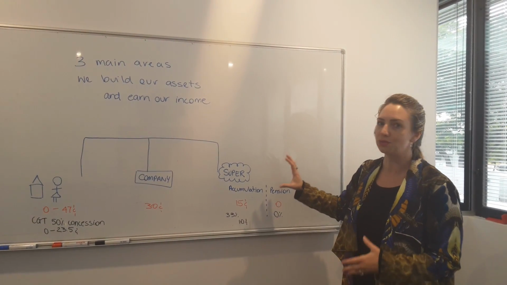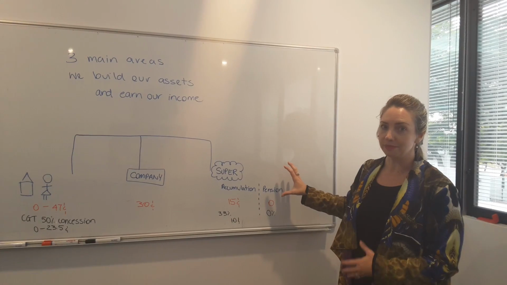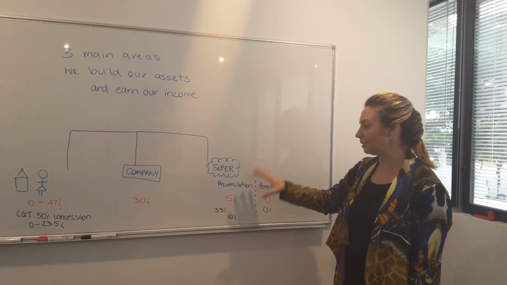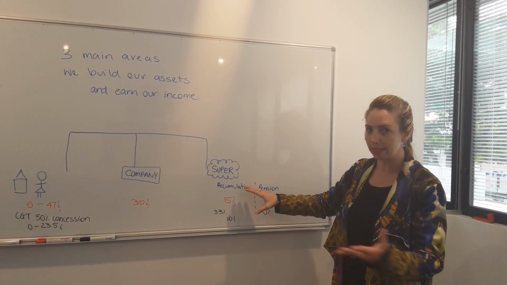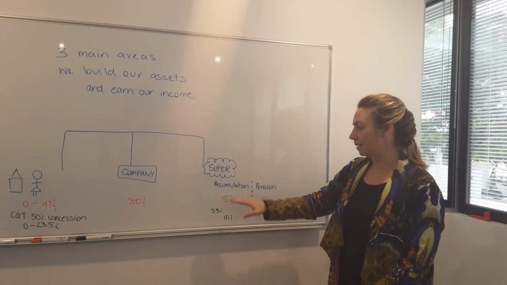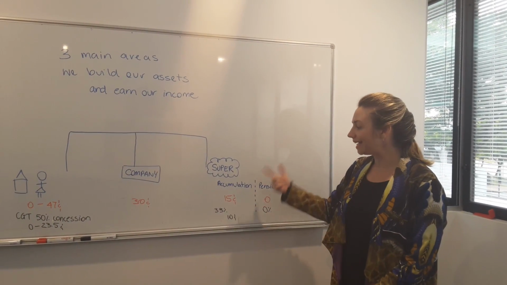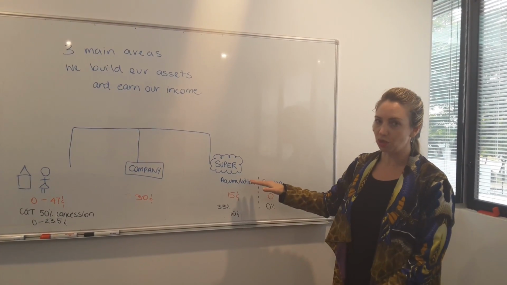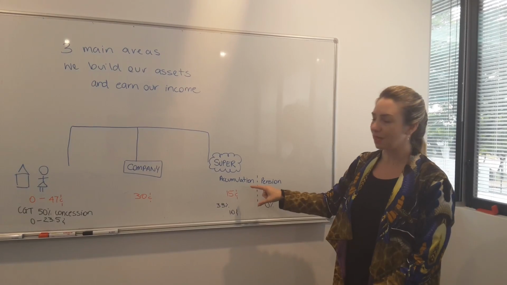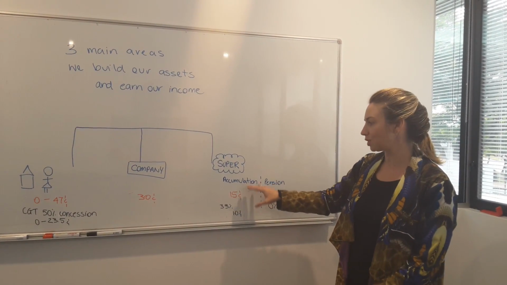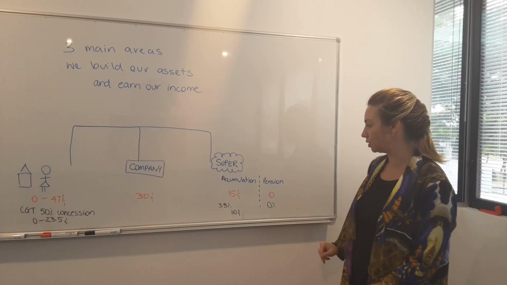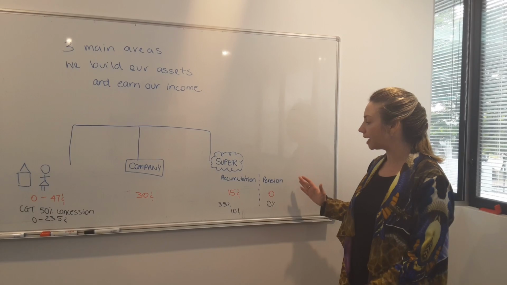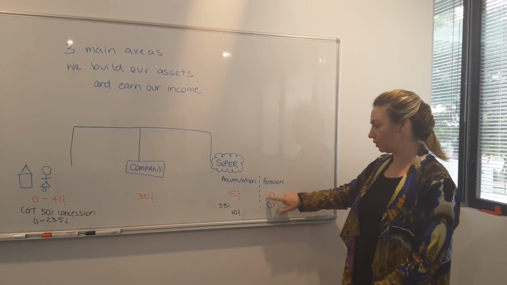And then we come into superannuation, which a lot of the times people think of super actually as an investment, whereas superannuation is a retirement tax system. And within that tax system, we've got a current rate of 15%, so that means any money that we put into super from our employees or contributions that we make can get taxed at 15%. Any income that we earn in this area too will be taxed at 15% whilst we're in accumulation phase. There's other ways to be able to get money into here that you might not be taxed on, but for now we'll just talk about standard contributions going into it. If you're in pension phase, or when you go to pension phase at the moment, you're at a 0% tax rate.